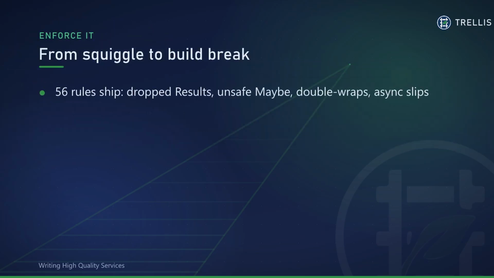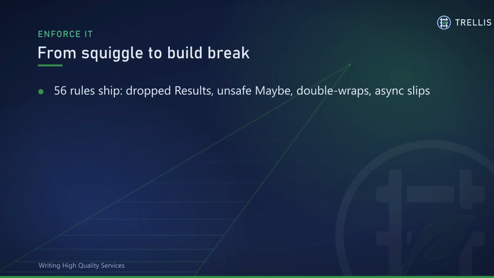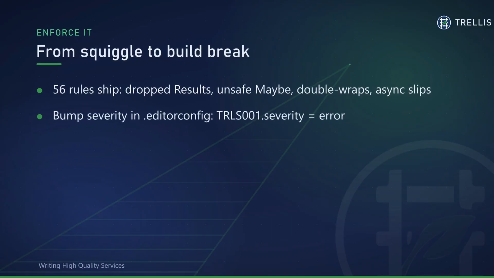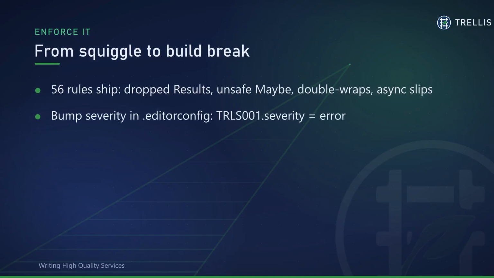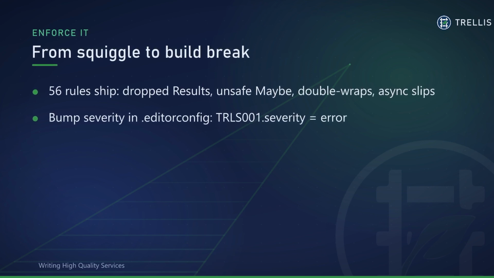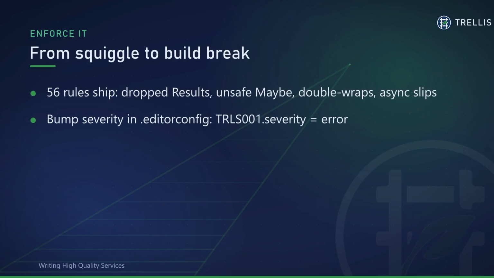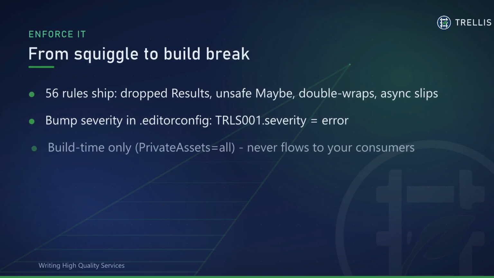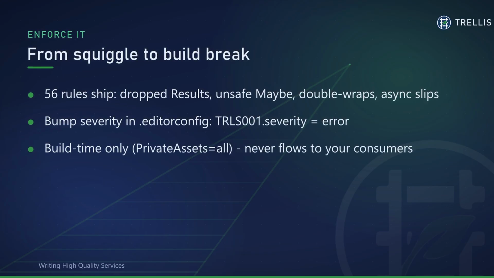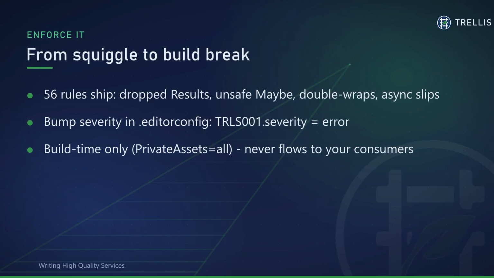56 rules ship in the box: dropped results, unsafe maybe access, double wrapping, async mix-ups. By default, some are warnings, some errors. One line in editorconfig promotes any of them to an error, so a slip fails the build in your IDE and in CI. And it's build time only. The analyzers never flow to the people who consume your library. The compiler becomes your most patient reviewer.